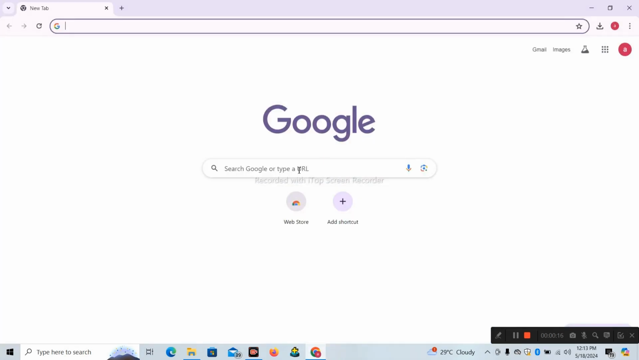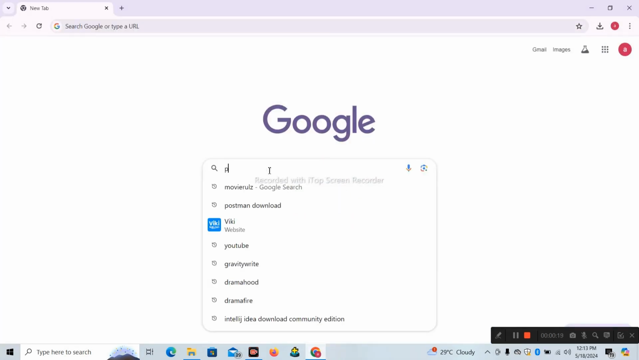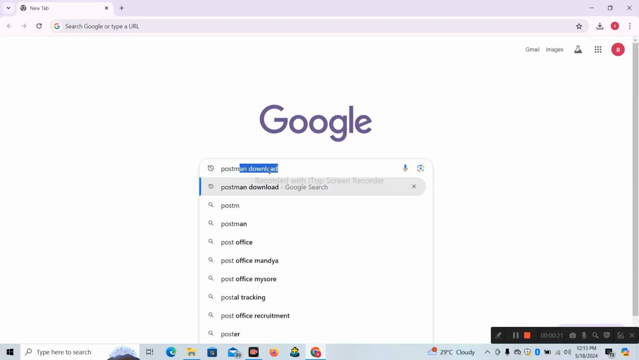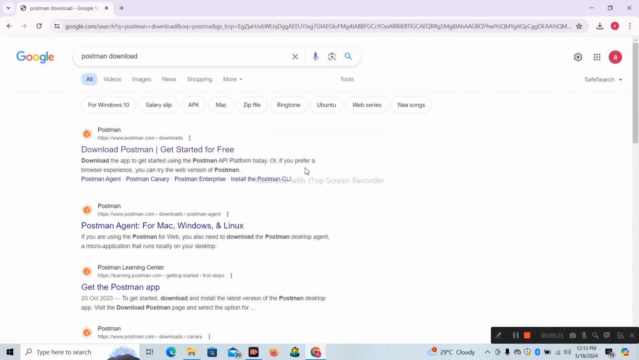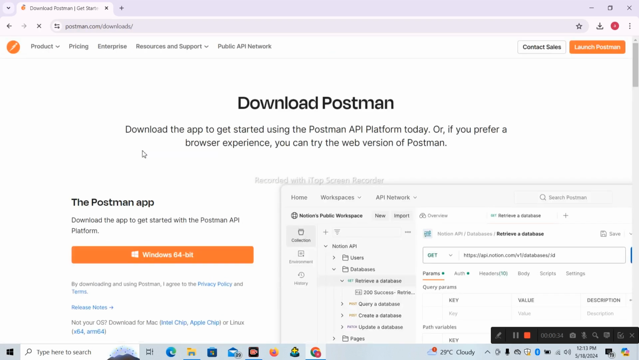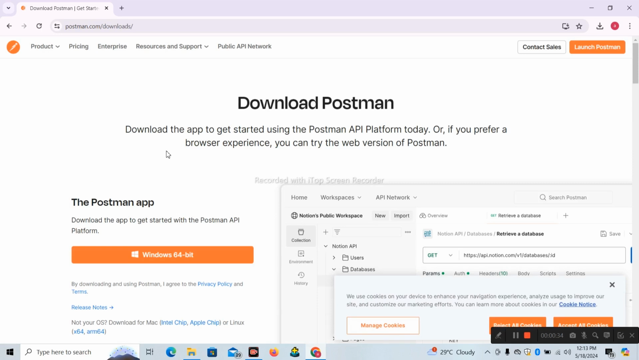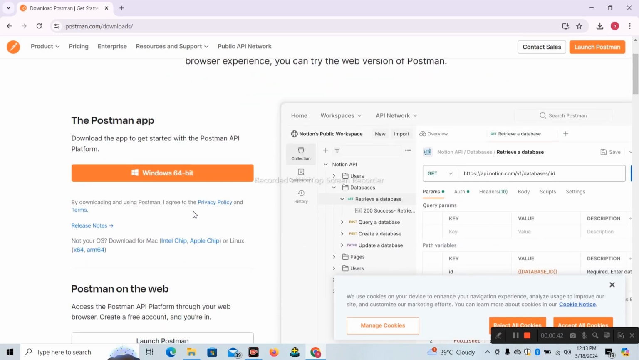First we will go to the search engine and type Postman. You will get a first link, that is www.postman.com. It is the official link. Click on it. Here there is an option to download for Windows 64 bits. Just click on it.